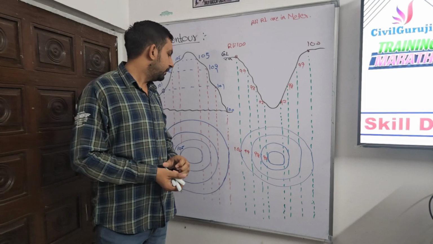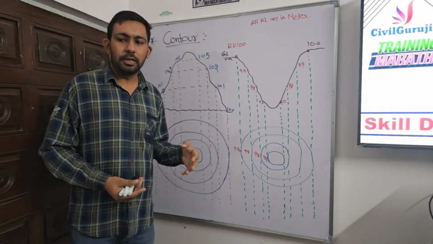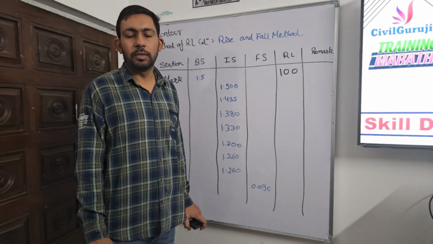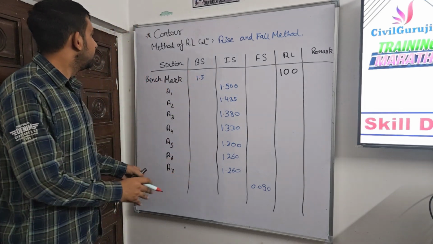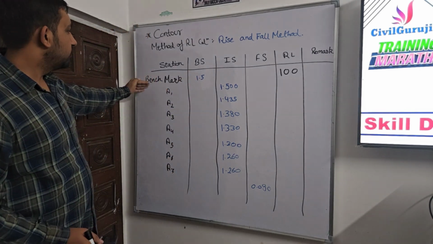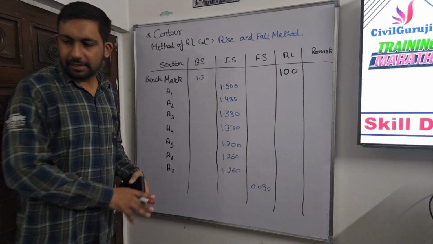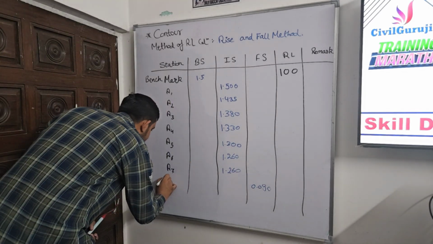Now we further move to the calculations, like after taking the data, how we are going to do the calculations. Till now we are done with the concepts of the contour. After taking readings from the site, we have made a table. These are the stations. Starting point we have taken as a benchmark, then A1, A2, A4, A5, A6, A7, and the last station where we have taken the FS reading is A8.